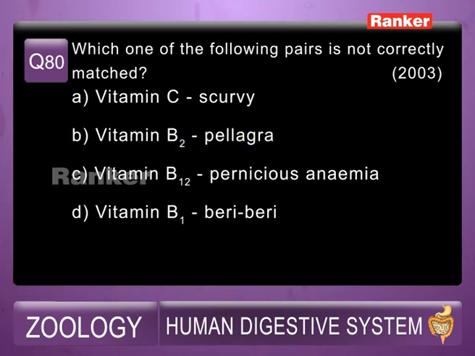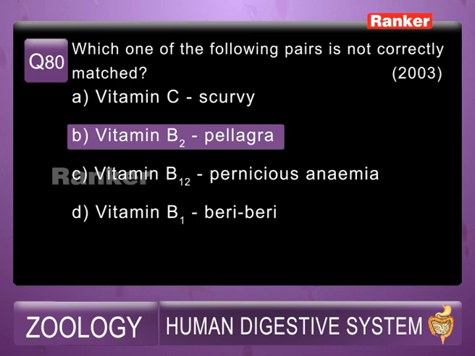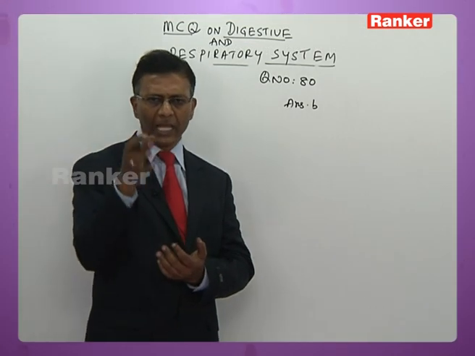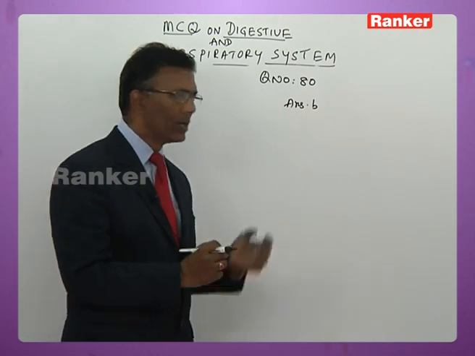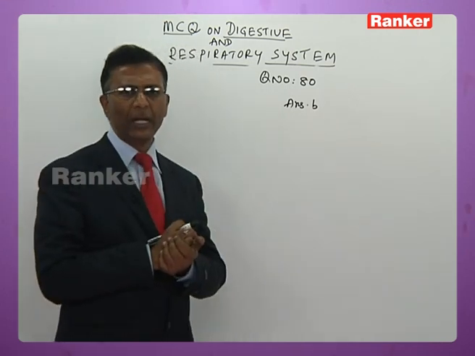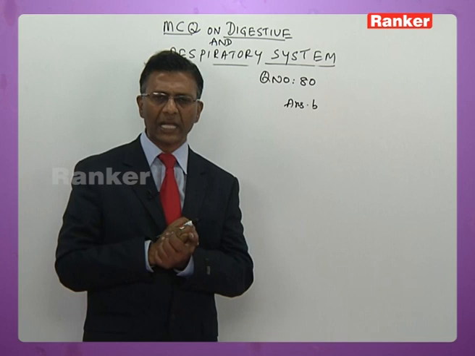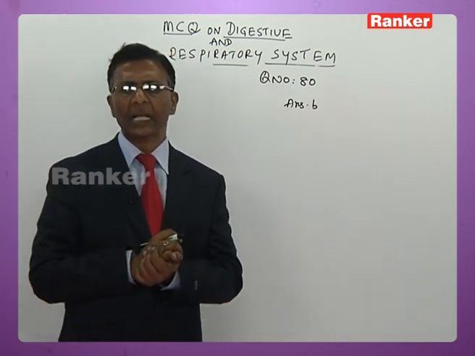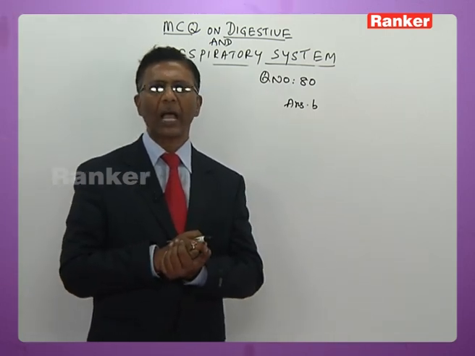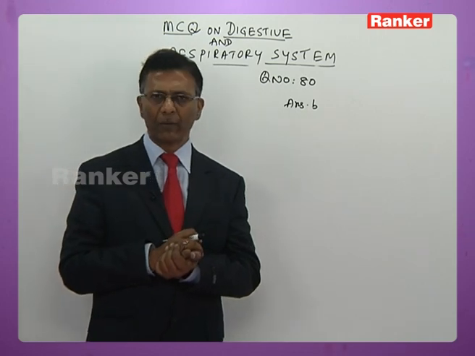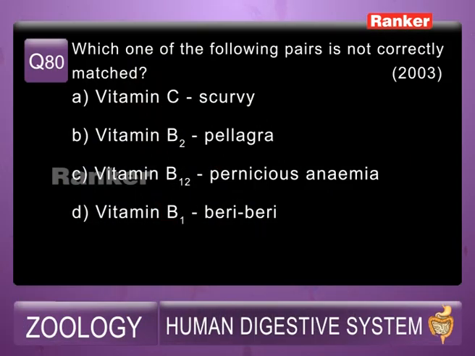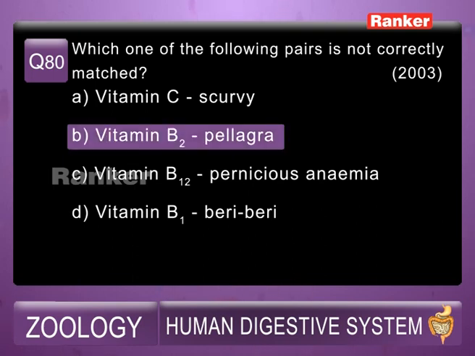Answer is B for this because vitamin B2 deficiency does not result in pellagra. All the remaining three options are correct here now. So answer is B. Riboflavin deficiency always results in glossitis, angular stomatitis, cheilosis, photophobia, lacrimation, rapid visual fatigue, so on and so forth. So B is the correct option for question number 80.